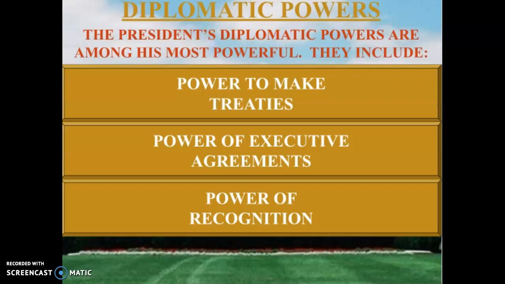The president also has very significant diplomatic powers. So the president is the face of our country abroad and with other countries. And he, with his Secretary of State and others, is empowered to make treaties with other countries, to make executive agreements, and to recognize other countries. And we'll go into what each of these actually means. But it is the president who represents our country around the world and who is the one setting our foreign policy and setting the nature of our relations with other countries.